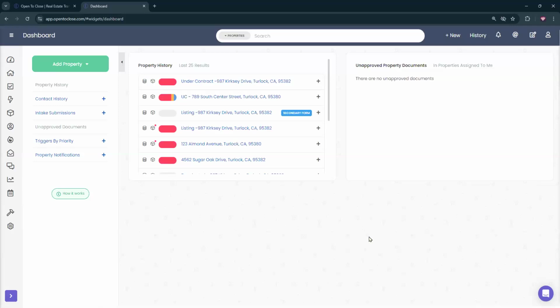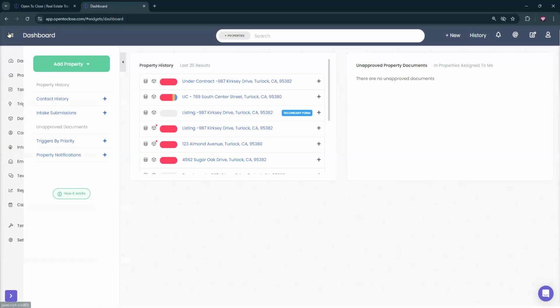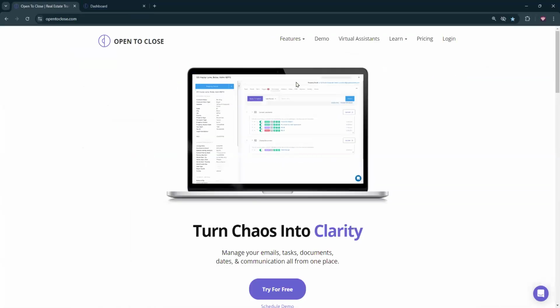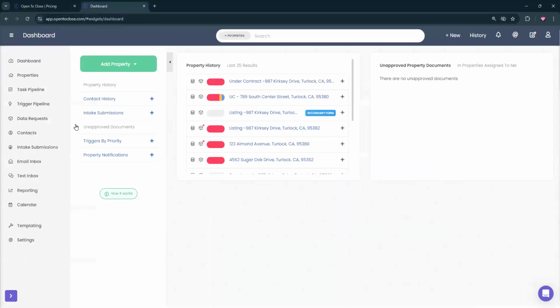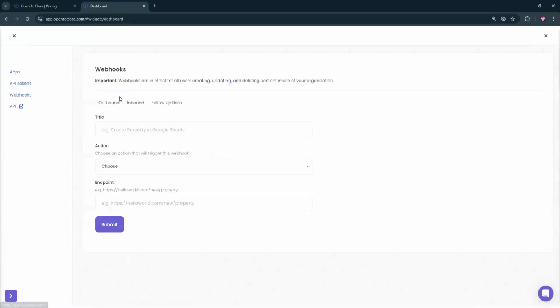Are we able to connect Zapier to OTC? It depends. That's going to be on the Pro plan if we're looking at the plans. So you're going to want to be on the Pro plan so that you can get access to, underneath the gear icon, we're going to go to apps and APIs to get access to webhooks. Specifically right now, outbound webhooks is the only thing that's available right now.